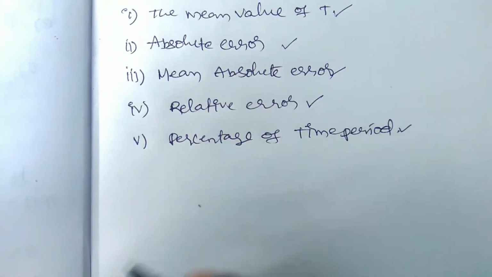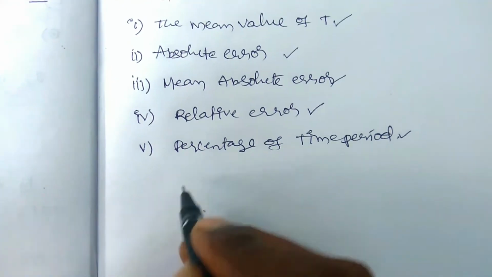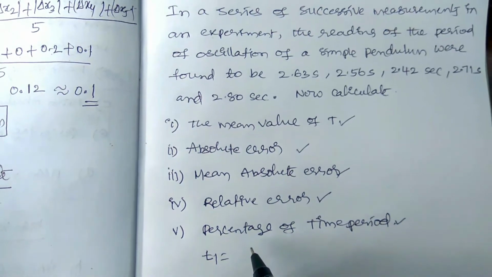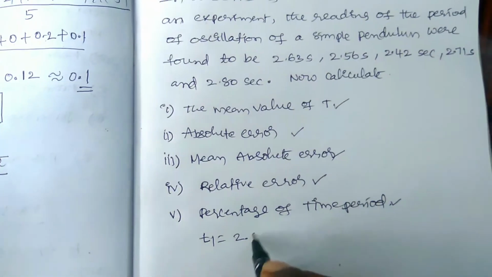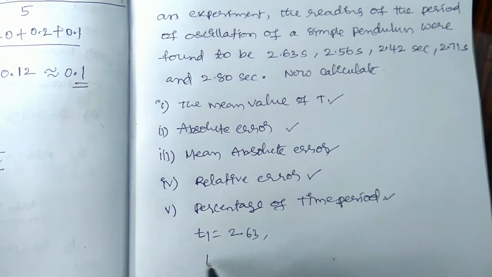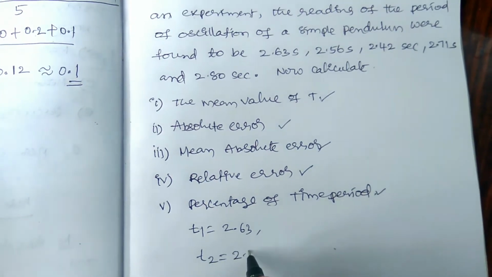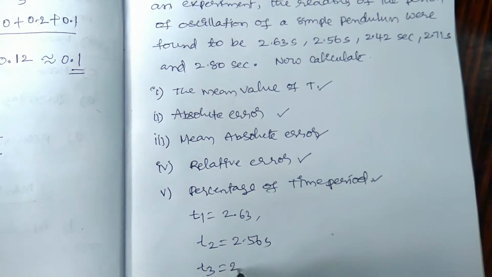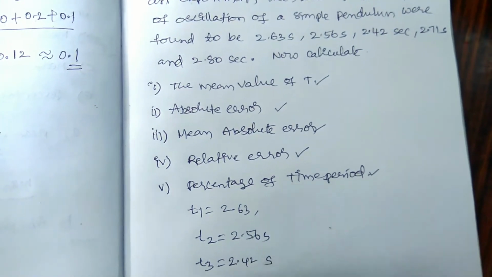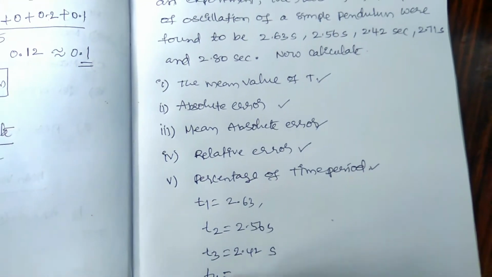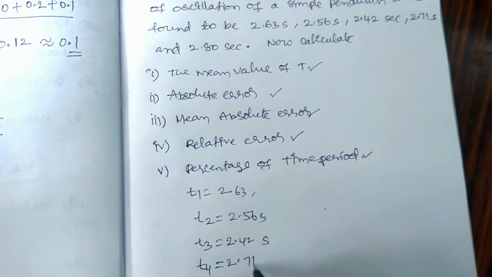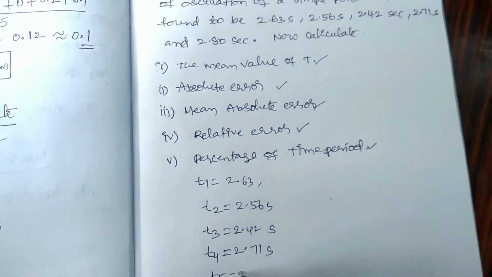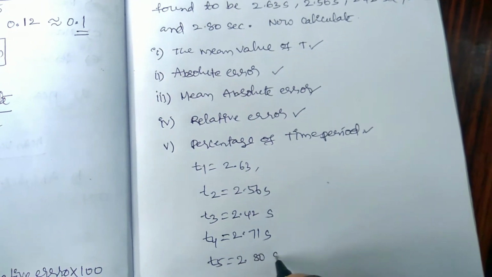At first we have to write the given data. So t1 is equal to 2.63 second, t2 is equal to 2.56 second, t3 is equal to 2.42 second, t4 is equal to 2.71 second, and t5 is equal to 2.80 second.